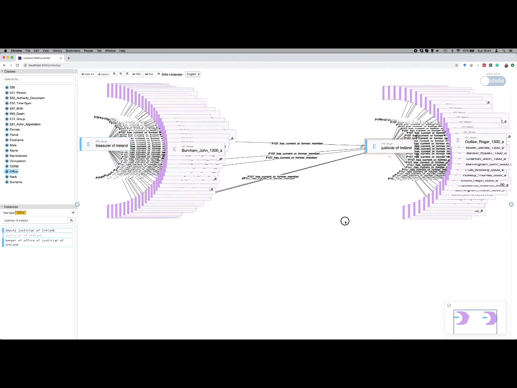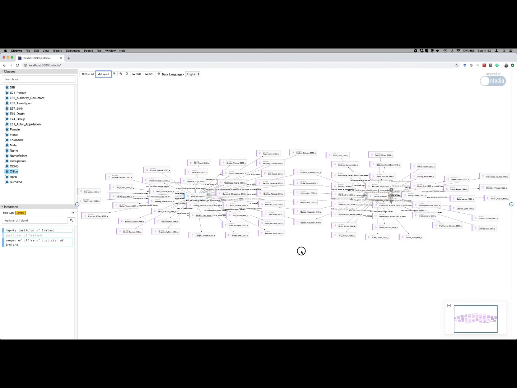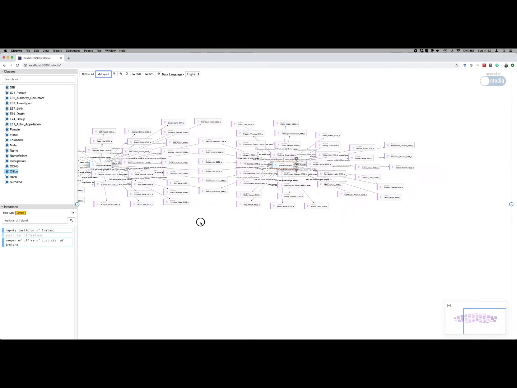Not really worried that my screen gets too cluttered, because exploring our knowledge graph visually, you can avail of certain tricks to better understand what's happening in this graph. So what I'm going to do now is apply a forced layout algorithm onto that diagram. You can see that the Treasurer of Ireland is here with all the people surrounding it. The Justiciar of Ireland is there with all the people surrounding it, and in the middle we have the intersection. So let's zoom in,